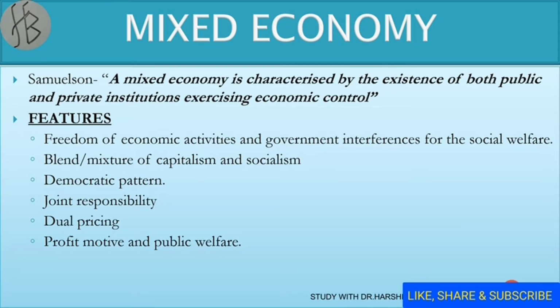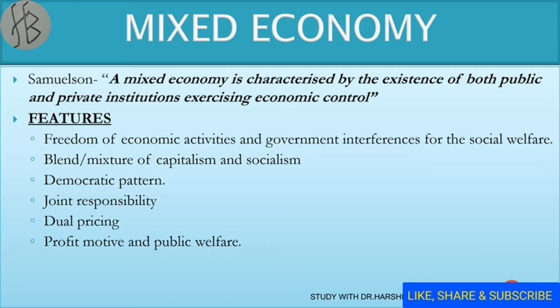Now we will talk about the important features of mixed economy. What is the first important feature? That it is the middle path of capitalism and socialism. Second point is freedom of economic activities and government interference for social welfare. Means here you have the freedom to do your business. You have the freedom of choice, and government will interfere only for the sake of social welfare.